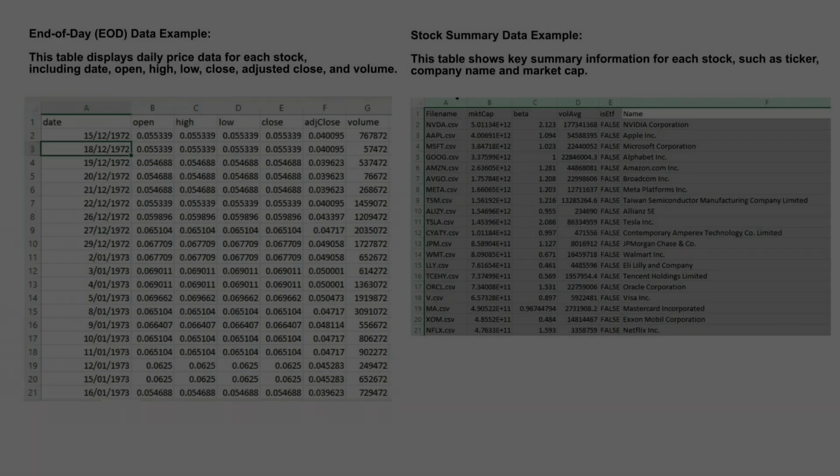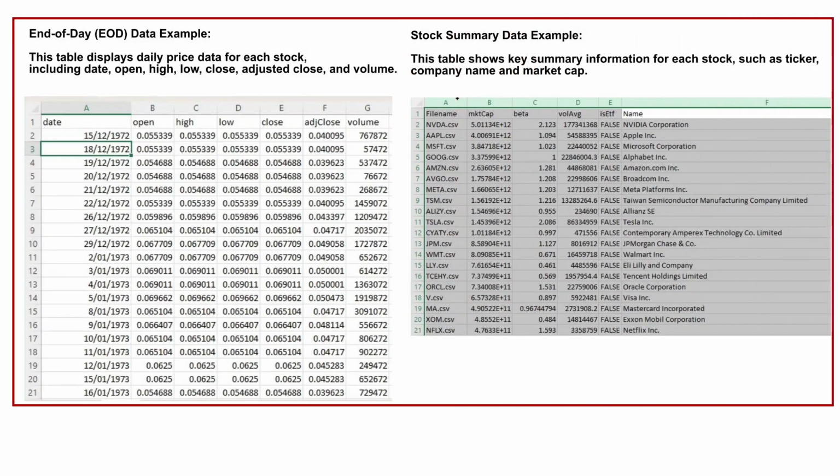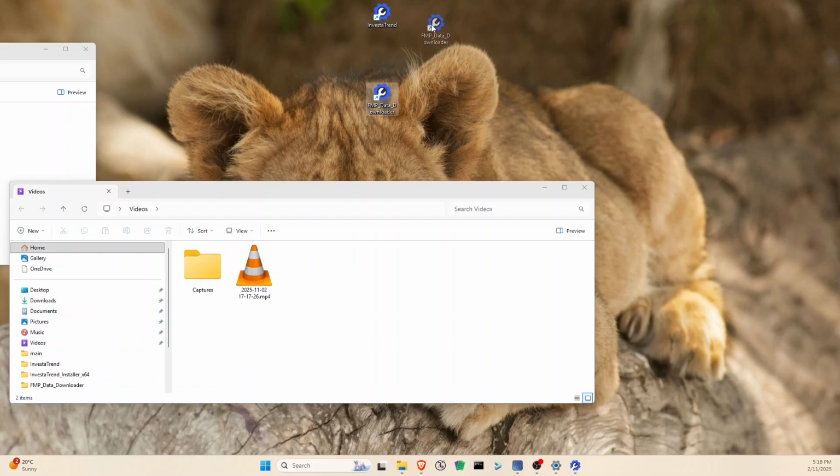Welcome to InvestaTrend. Let's begin by importing your financial data. We'll need some end-of-day stock data and summary data for each stock ticker. For this, we'll use the FMP Data Downloader tool included with InvestaTrend. However, feel free to use any other data source you prefer.